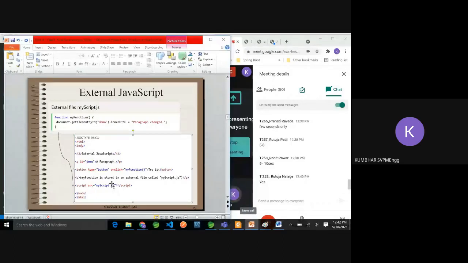So myscript.js is a separate JavaScript file we can prepare, and we can bring it here as an external file. So this is the example of external JavaScript. This is the file inclusion, and you can see on the upper part this is myscript.js where one function is written: document.getElementById, innerText, paragraph change. What this function is doing, we will see later on. But the JavaScript code is totally different, and your HTML is